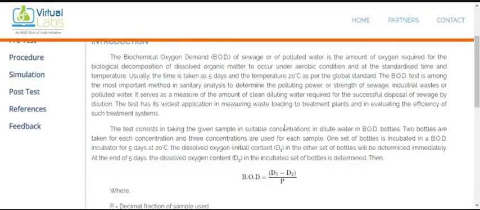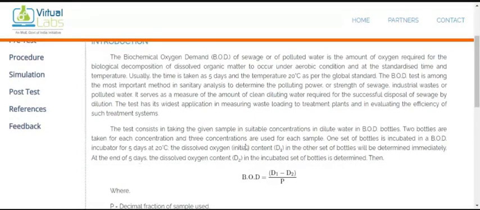Okay, so the sample for which we want to determine the value of BOD, we keep in the BOD bottle. We add certain chemicals to it, and after that we place the BOD bottle into the incubator at 20 degrees Celsius for 5 days. And obviously the bottle is airtight, so there is no chance of air bubbles entering the bottle, and because of that we only consume the oxygen which is present in the BOD bottle.